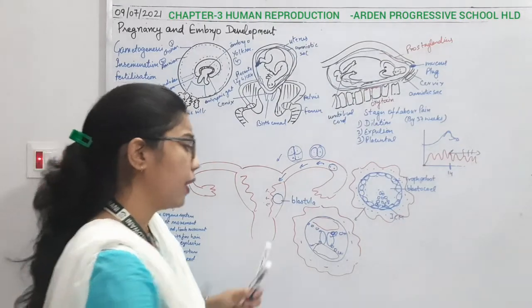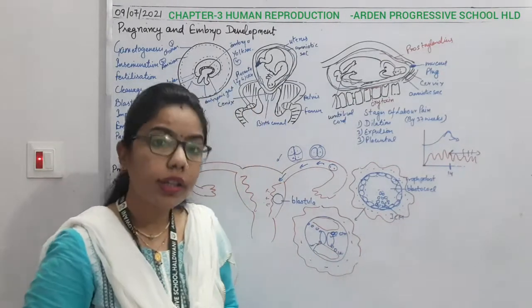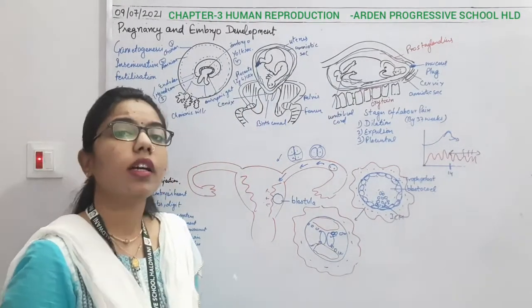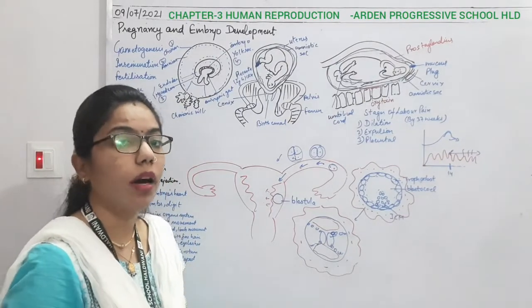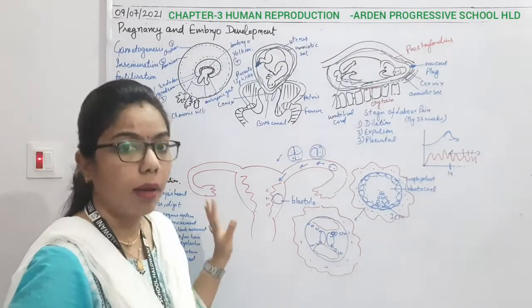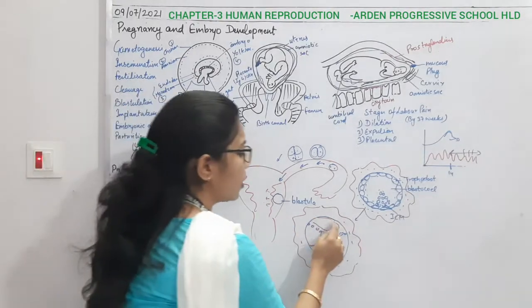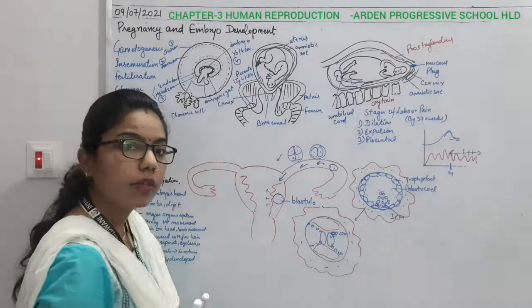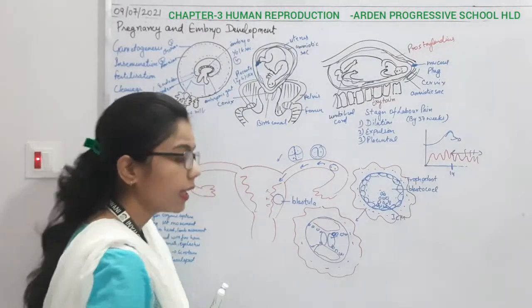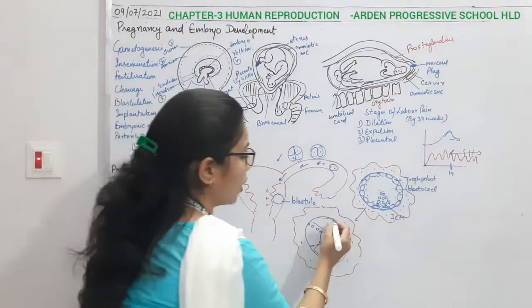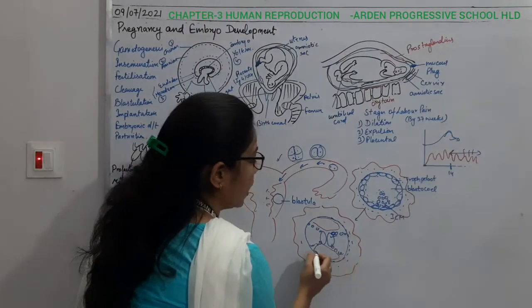So likewise, when they are forming these structures, what are they forming? They are forming different layers or different parts. What are they? Chorion, amnion, allantois and the yolk sac. So this part is forming all over here. It is forming the yolk sac as well as the outermost part. Okay, the outermost part is forming on this side.